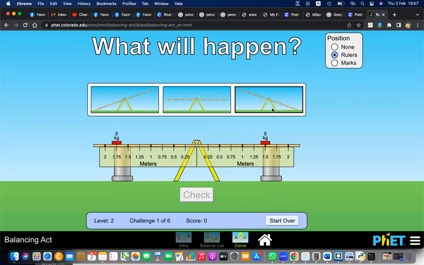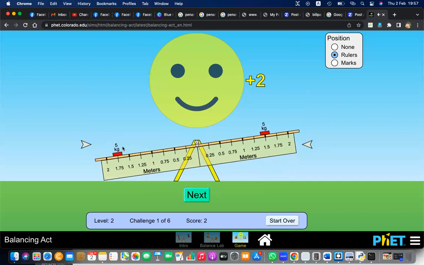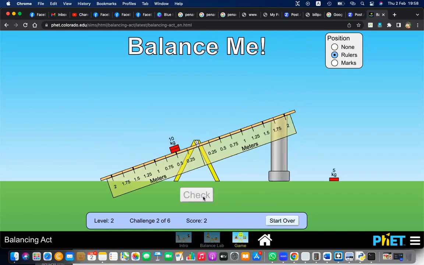Is it 3? Here the distance is 1.5. Here the distance is 1.75. Both are 5. It is 1. Because of the force. When the distance is high, the force will be high if the masses are the same.